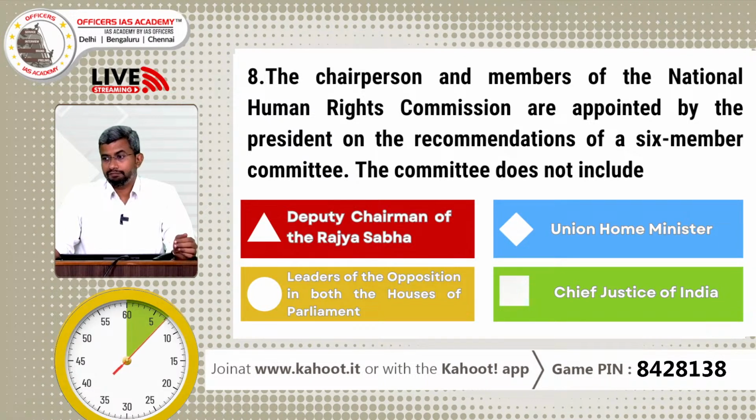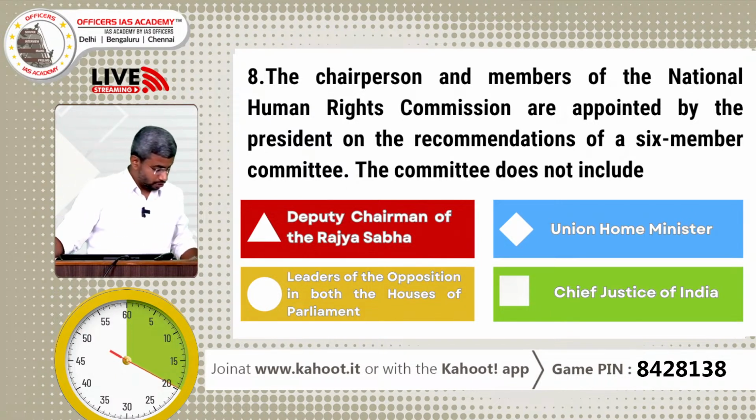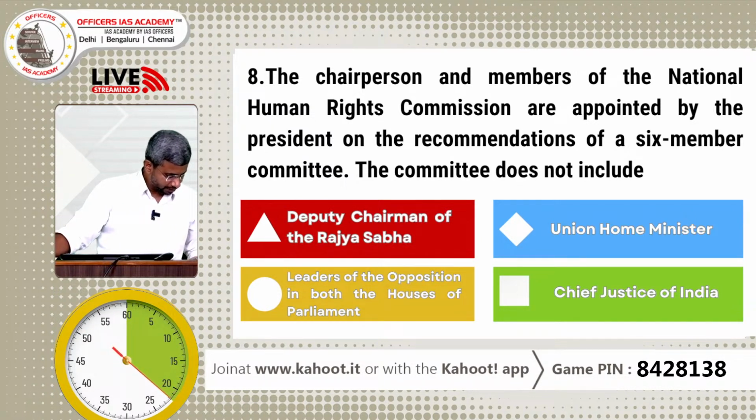Identify. The chairperson and members of the National Human Rights Commission are appointed by the President on the recommendation of the 6-member committee. The committee does not include which of the following 4. So guys, this is an interesting question.